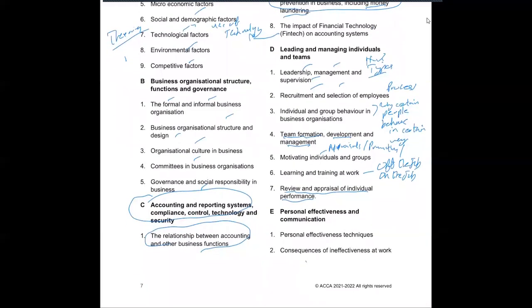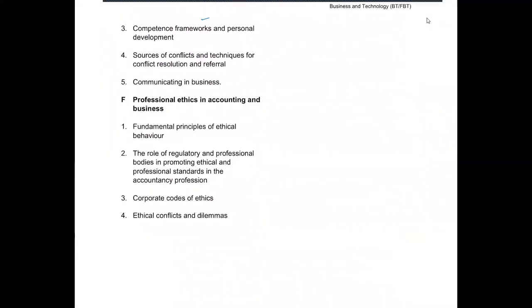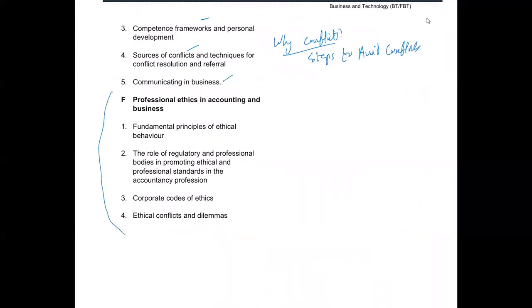Then part E, communication skills, as we discussed. The techniques, and if you don't have those skills, the consequences of ineffectiveness at work. Then moving on to competence framework, sources of conflicts, why conflicts happen in the organization, steps to avoid conflicts, then communicating in business. Then part F, ethics.